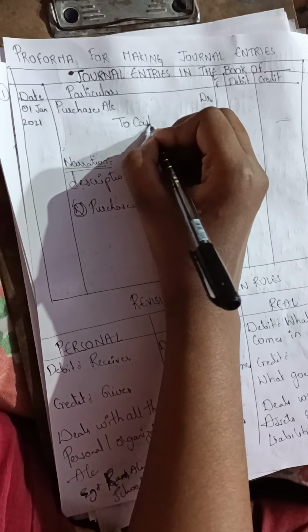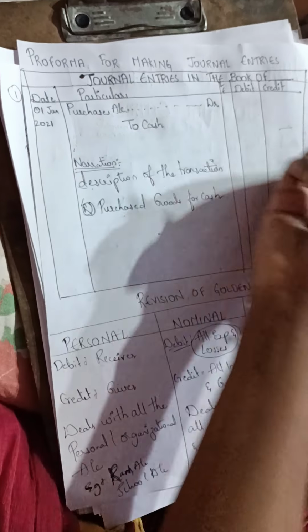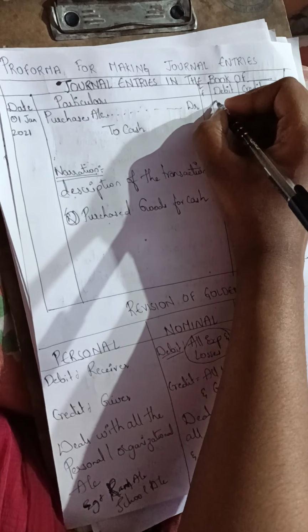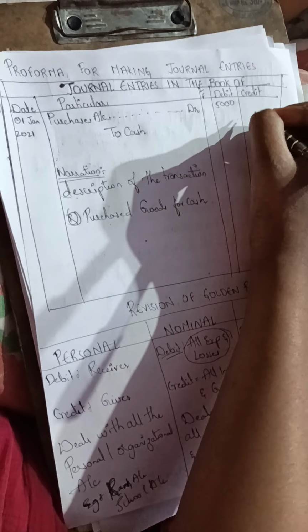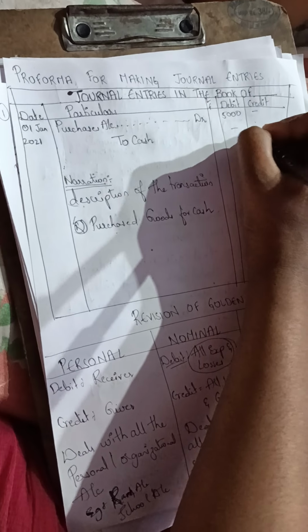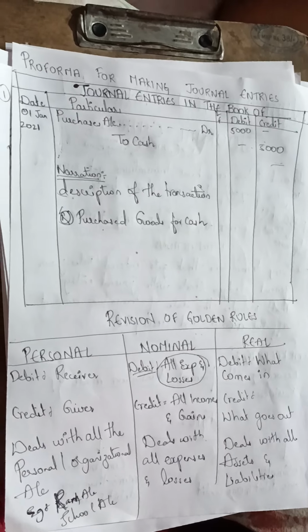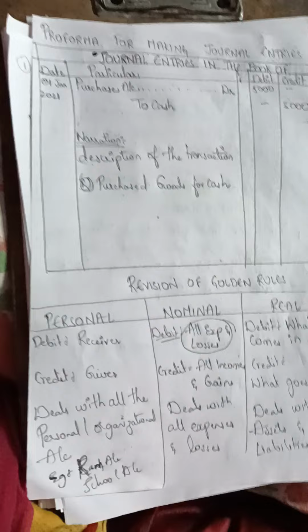Cash. Okay. Purchases account debit to cash. Suppose I am purchasing goods of 5,000. So in debit I'll write 5,000, no credit. Here no debit, here 5,000. Okay, this is how we will pass a journal entry.